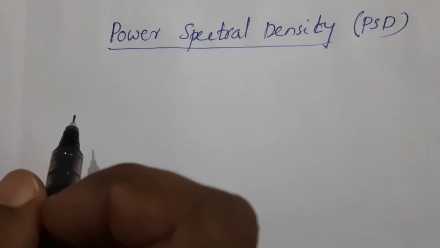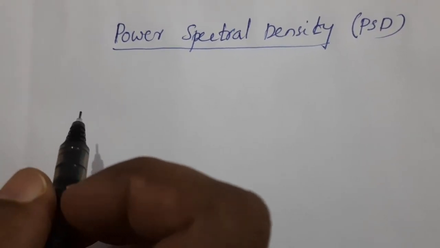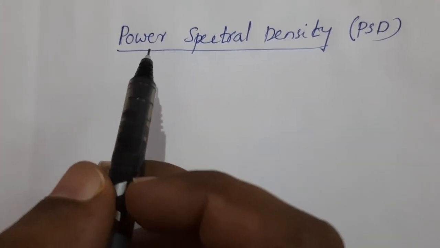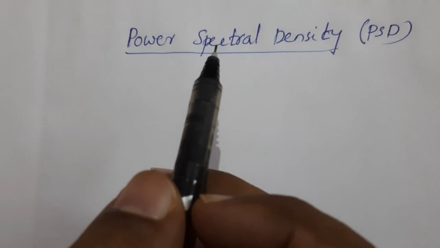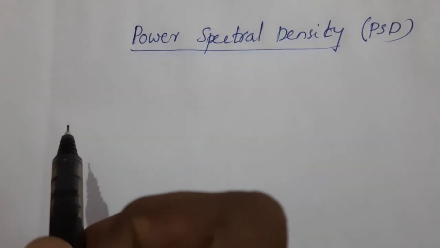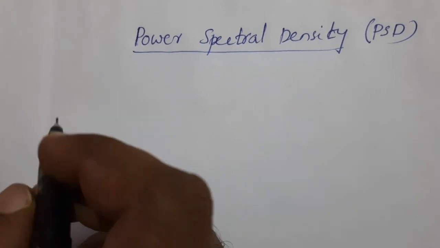Hello everyone, today we will find an expression for the power spectral density of the random process obtained at the output of an LTI system in response to an input random process x(t). Before proceeding further, let's have a quick recap.